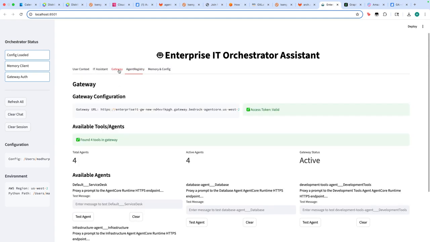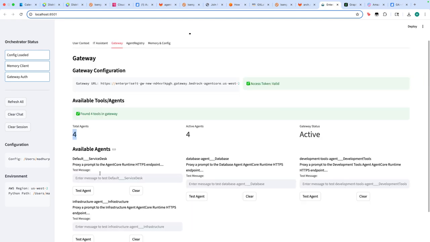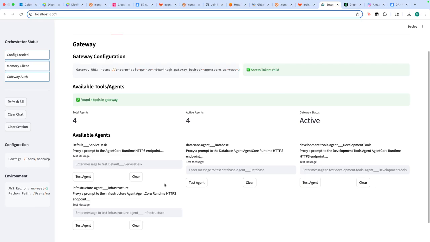The second thing I have is the gateway. All agents are configured behind something called an AgentCore Gateway. AgentCore Gateway is a managed, unified interface that hosts agents, MCP servers, or tools in an MCP compatible way. In this case, there are 4 agents that I have configured: a service desk agent, which is a default agent, a database agent for database services, a development tool agent for development tool services, and an infrastructure agent for infra services. All of these agents are essentially LangGraph based agents answering different sorts of questions.